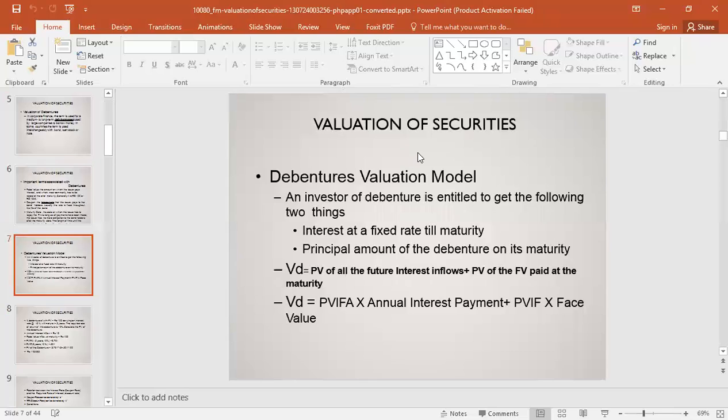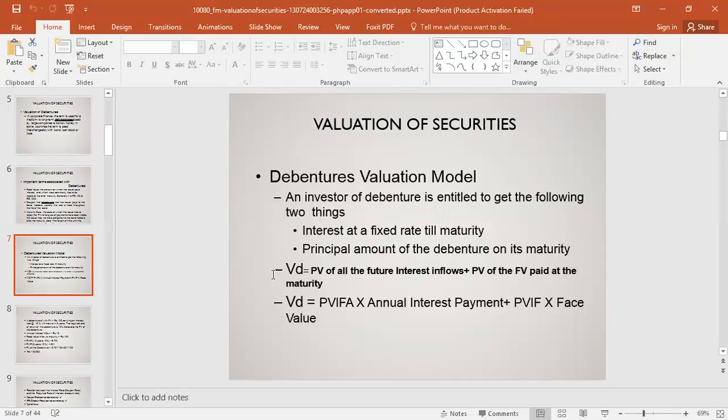So valuation of securities continues. In the debenture valuation model, an investor of a debenture is entitled to get the following two things: interest at the fixed rate till maturity, and second, the principal amount of the debenture on its maturity.